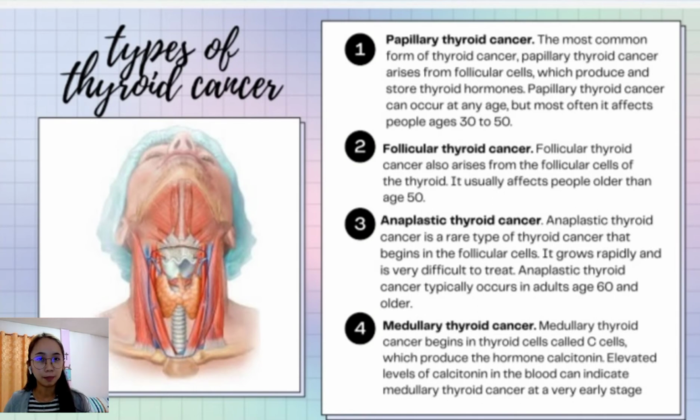Third is the anaplastic thyroid cancer. This cancer is a rare type of thyroid cancer that begins in the follicular cells. It grows rapidly and is very difficult to treat.